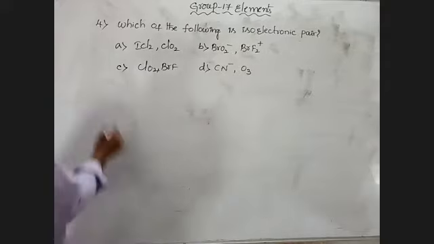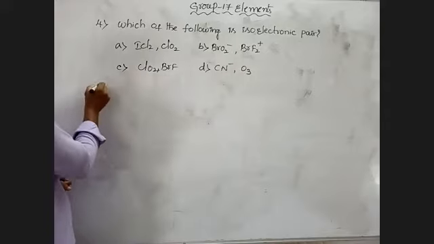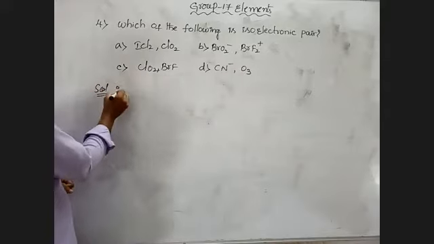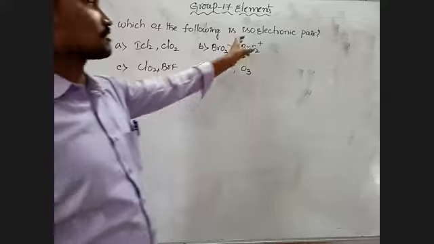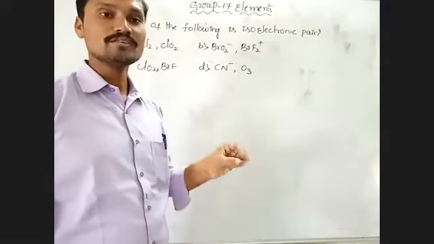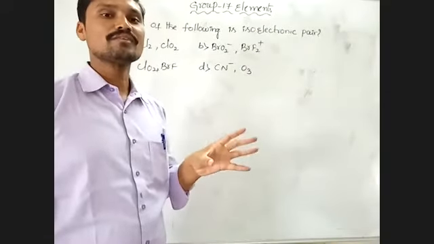First of all, I would like to say what an isoelectronic pair is. An isoelectronic pair means the pair which has the same number of electrons. Iso means same, so isoelectronic means the same number of electrons.